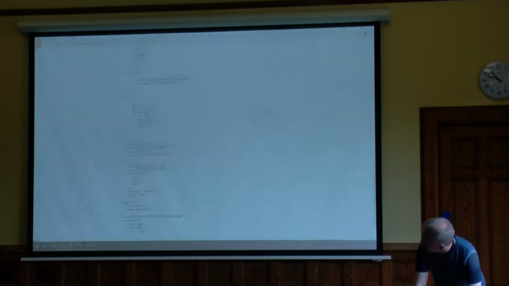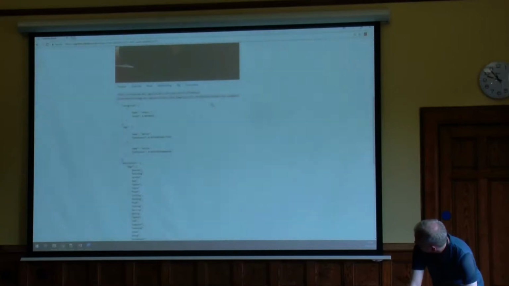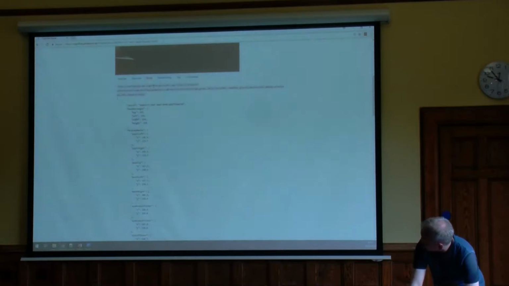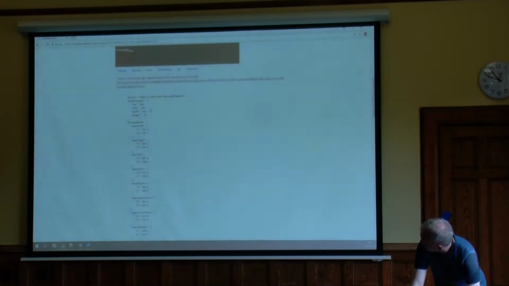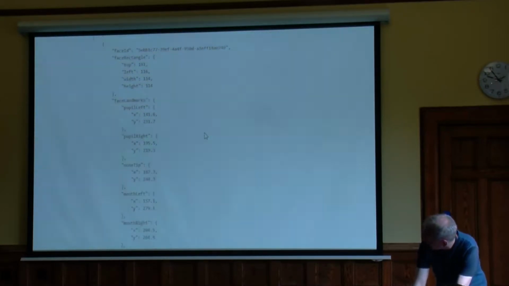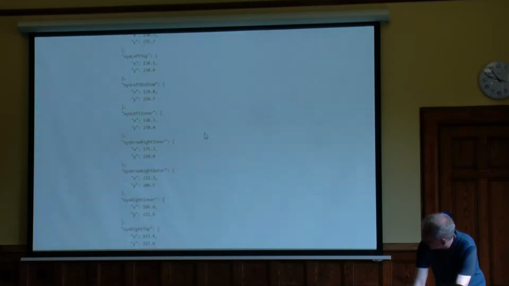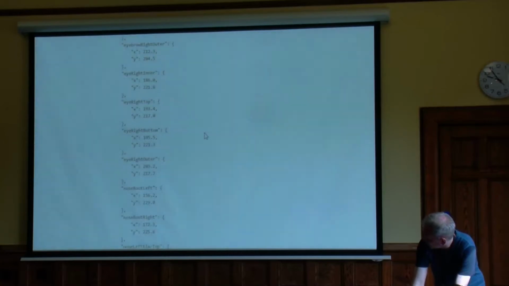Because it recognized that it is a face up at the top here, it brings back information about a face. There's only one face at the minute, but it's brought back the coordinates for the face, and quite a lot of information about the face: where my eyes are, where my nose is, where my mouth is. Quite a lot of information has come back. So this is the actual JSON result that has come back. I haven't changed this at all.